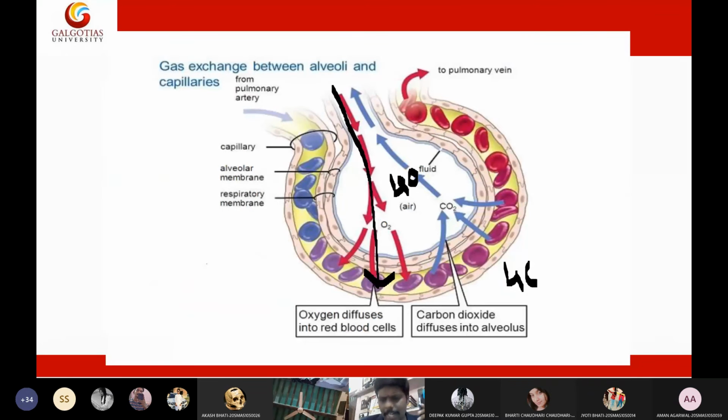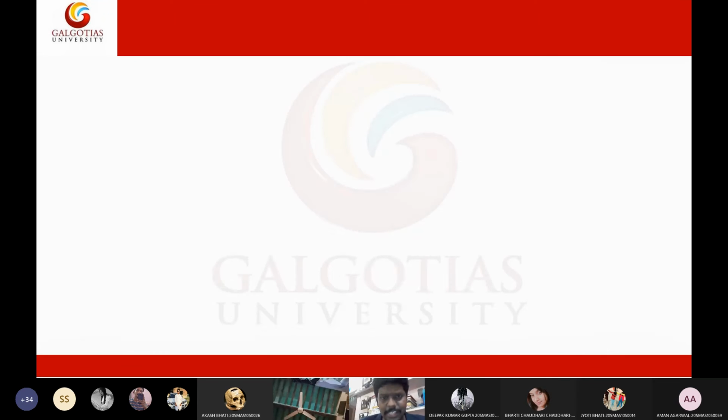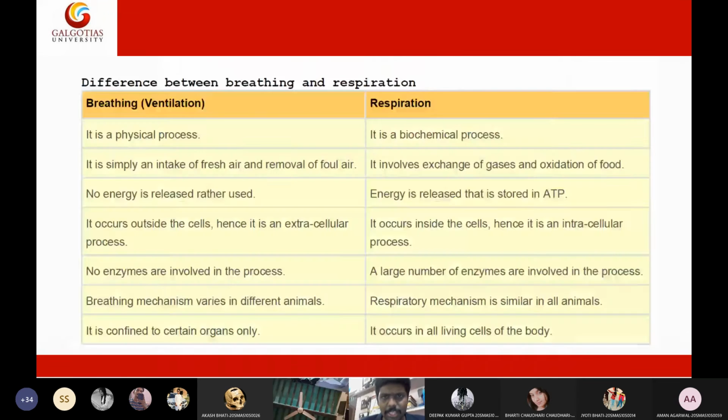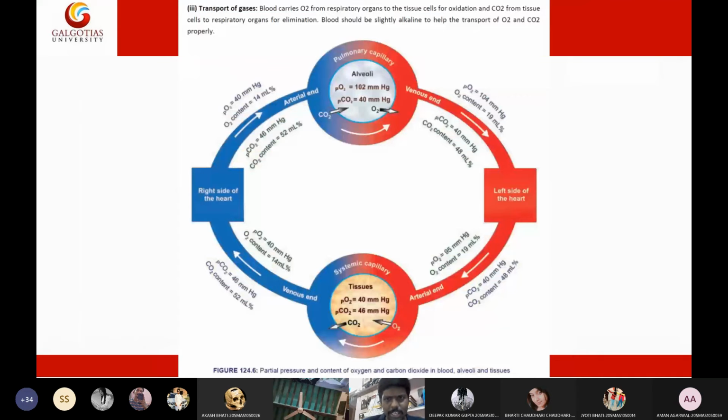I will show you one diagram. Kindly watch the diagram, students. Whatever I said so far is condensed in this diagram. Yeah, this one. So just go through this diagram once. Just watch this diagram, everyone.